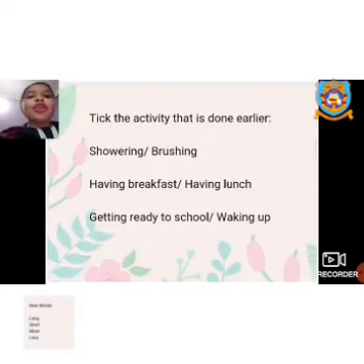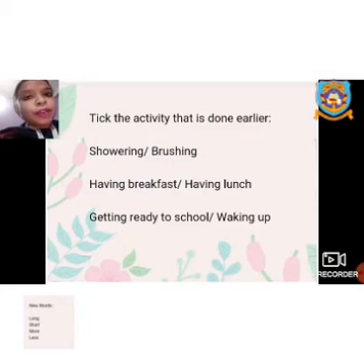In the last class, we learned about earlier and later. Earlier means which you did before, and later means which work or activity you do afterwards. Right from the time of waking up till the time you sleep, you do different kinds of work with the parts of the day.